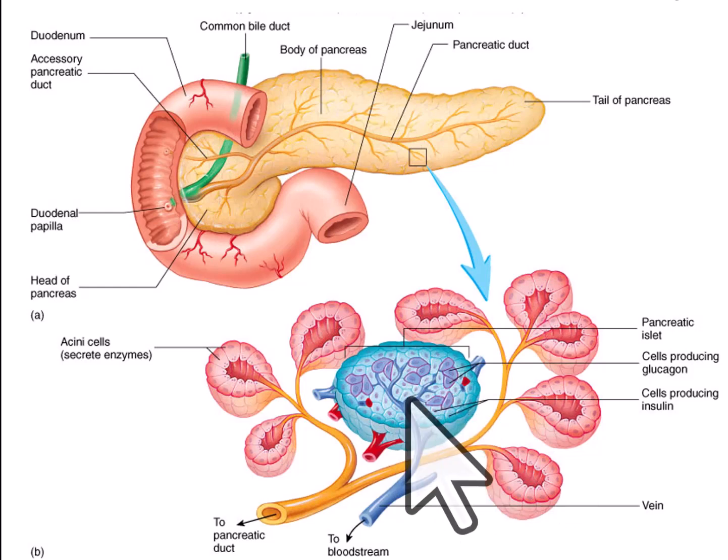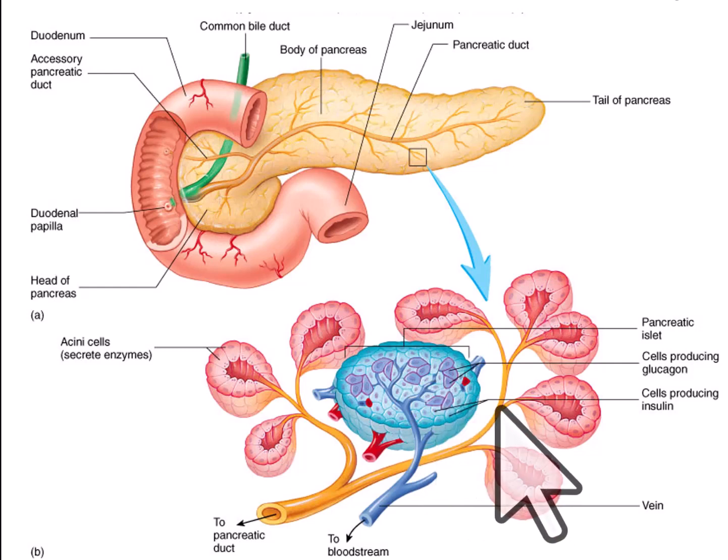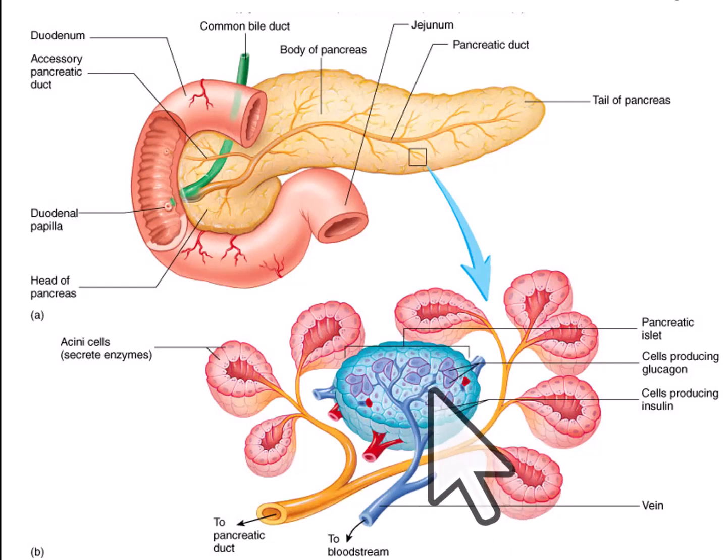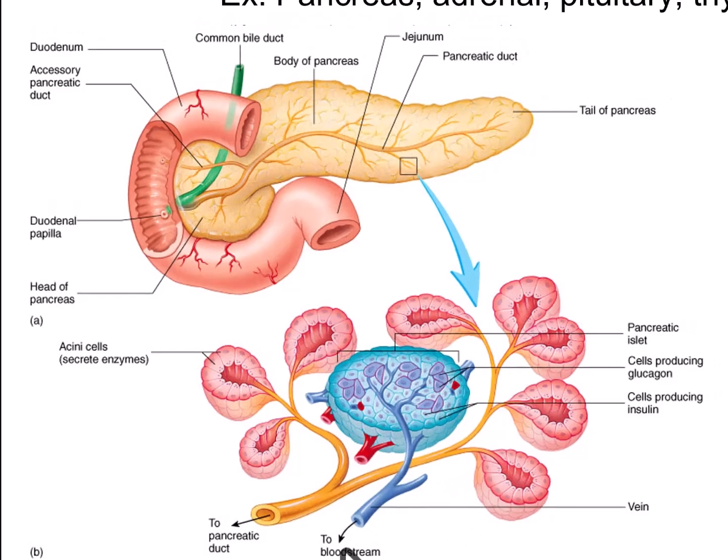We have cells that are going to produce glucagon, and that's going to raise your blood sugar if it gets too low. We have other cells that will produce insulin, which are going to lower your blood sugar if it gets too high. Well, these hormones, when they get produced from these cells, move into the interstitial fluid and then directly into the bloodstream and then are transported to where they're going to have an effect on another cell.